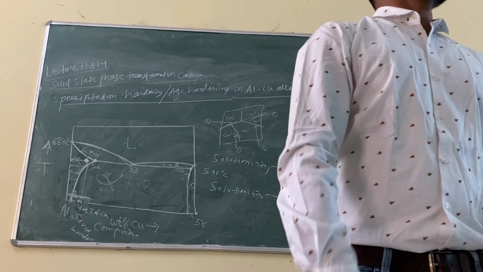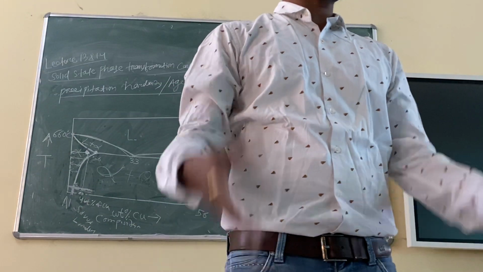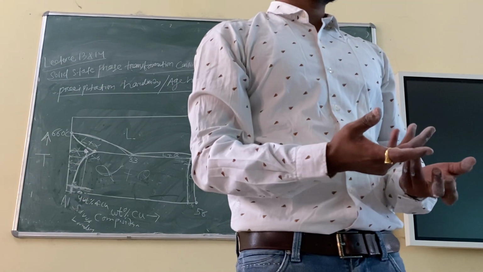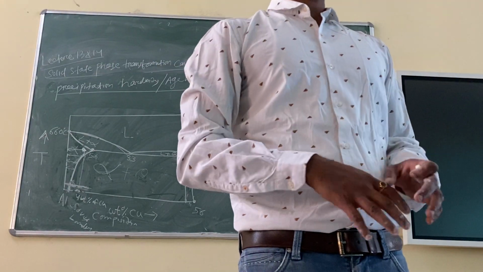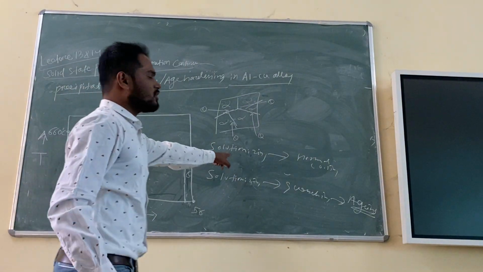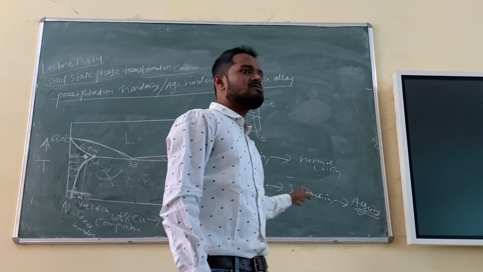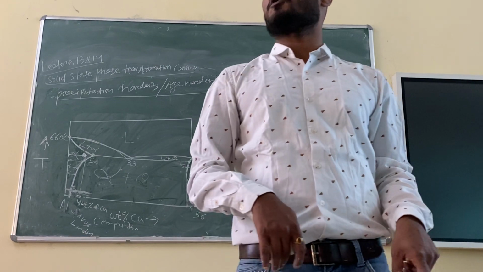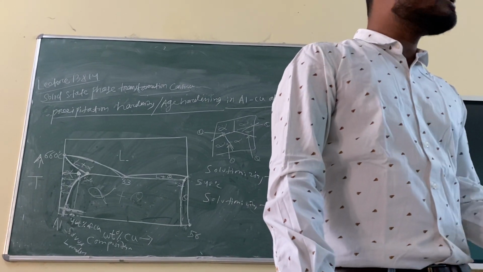You understand my point? Suppose you take a big rock and break it into small pieces. The amount of material is the same, but you have a lot of small rocks, right? For example. So if you do it the other way, you will get coarser precipitate. That is not good. Coarser precipitate means the distance between the precipitates will be less or more? More, obviously.